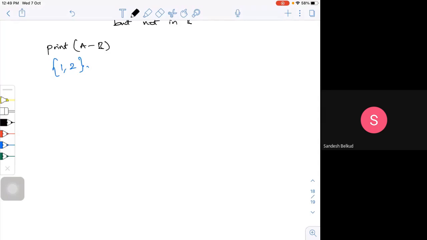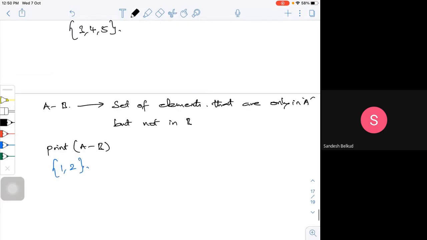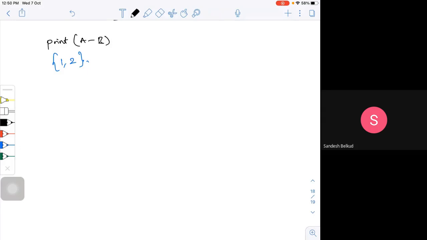If I try to use that, it is called the symmetric difference.